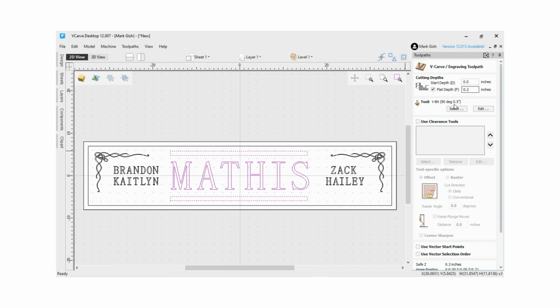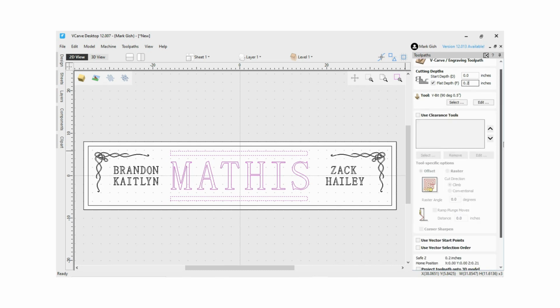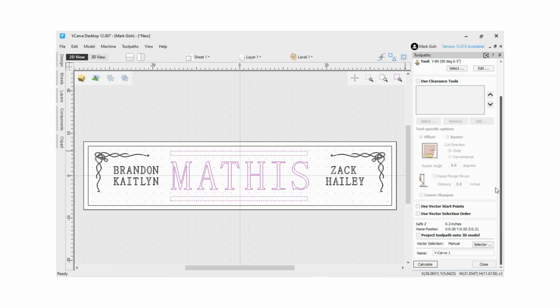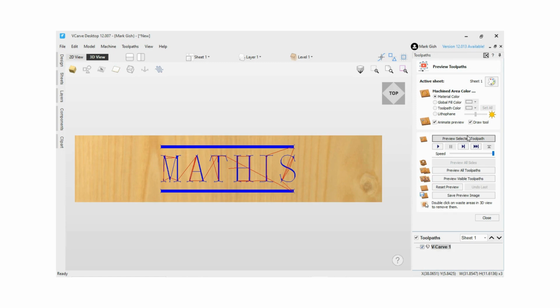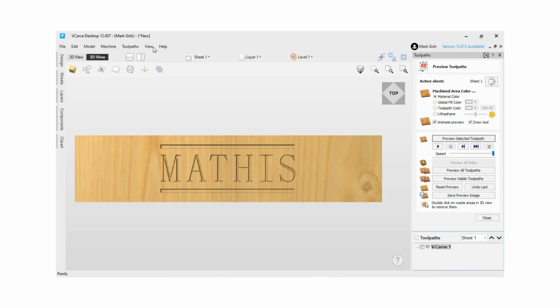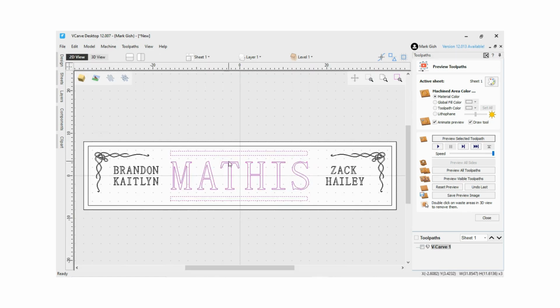Select your bit here. Now we can preview what this toolpath will do. Do the same for the smaller design, but you will not need a flat depth.